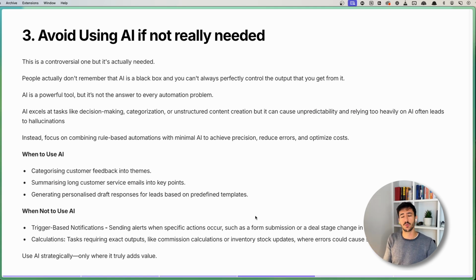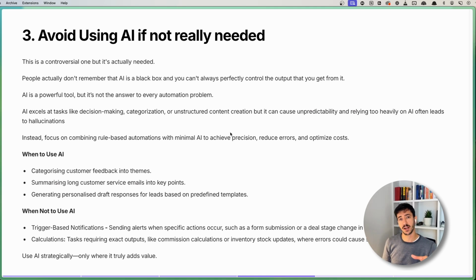So when it comes to everything such as small decision making, categorization, or content creation, AI makes sense because you can start creating content, or you can start having at least some sort of judgment for that. But there's still an unpredictability component on top of that. So if needed, instead of using AI for a specific kind of system, it's always best to use rule-based automation.